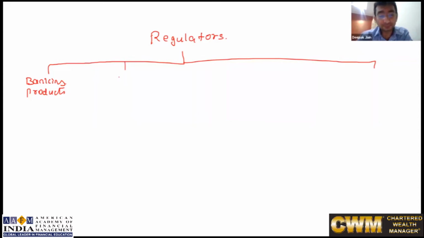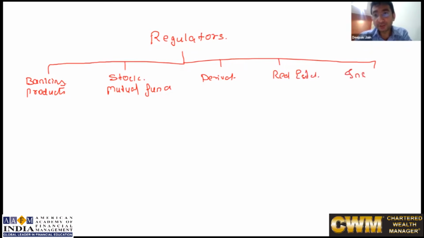Then you have the stocks, mutual funds, you may have derivatives, you may have real estate, you have insurances, you have retirement products. There are so many different products that you would end up investing in, commodities.